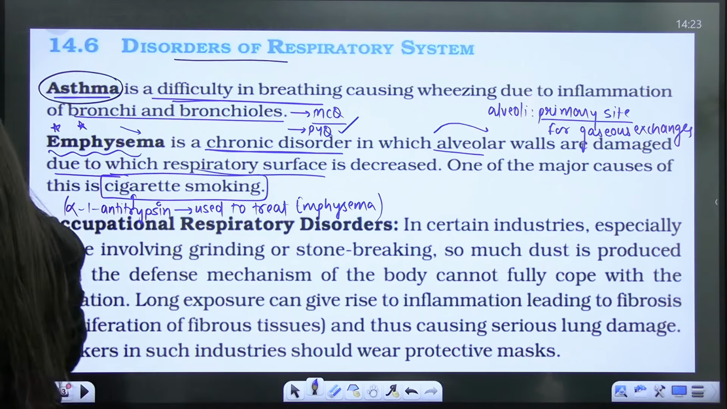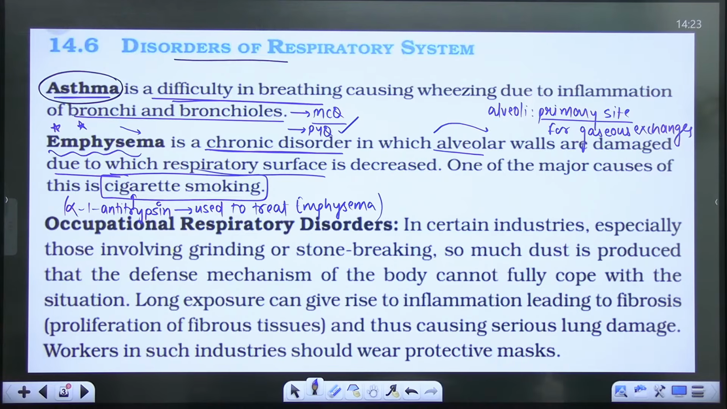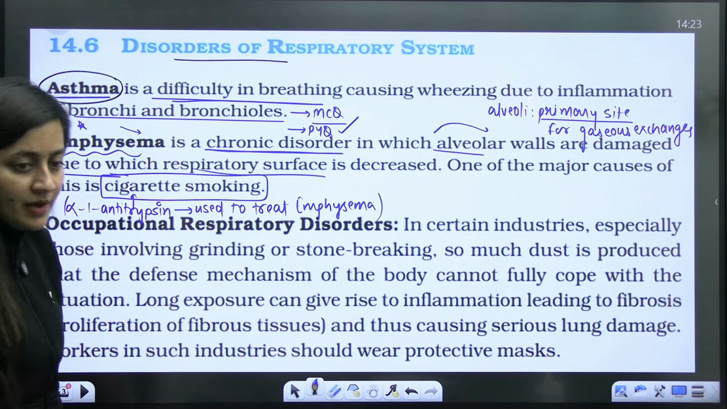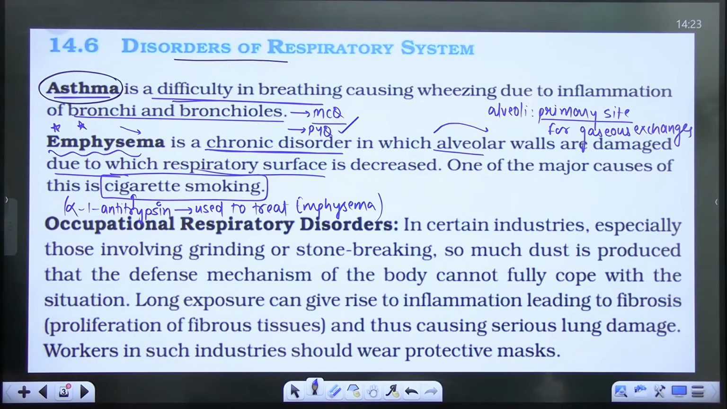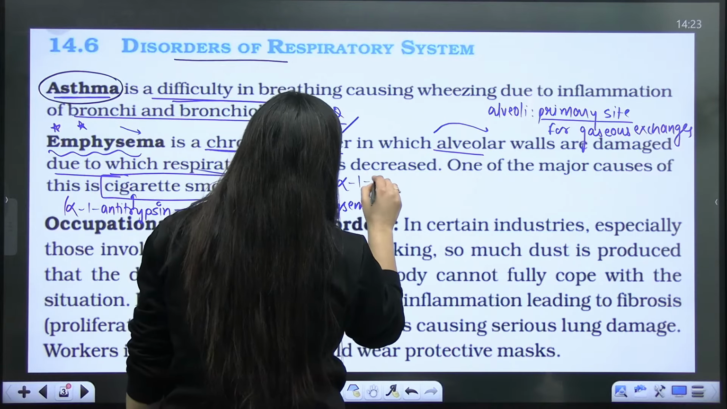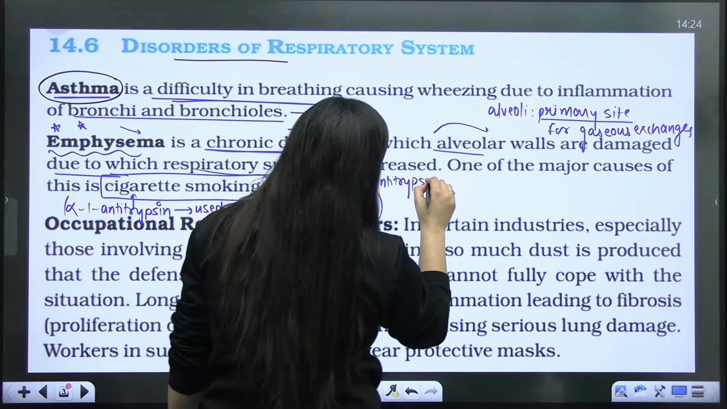Basically, what is happening here in emphysema? The alveolar walls will break here. Are you getting my point? So this is how it works. Alpha 1 antitrypsin is used to treat this, right? It is basically made in the liver. Where will this alpha 1 antitrypsin be made in our body? It will be made in our liver.